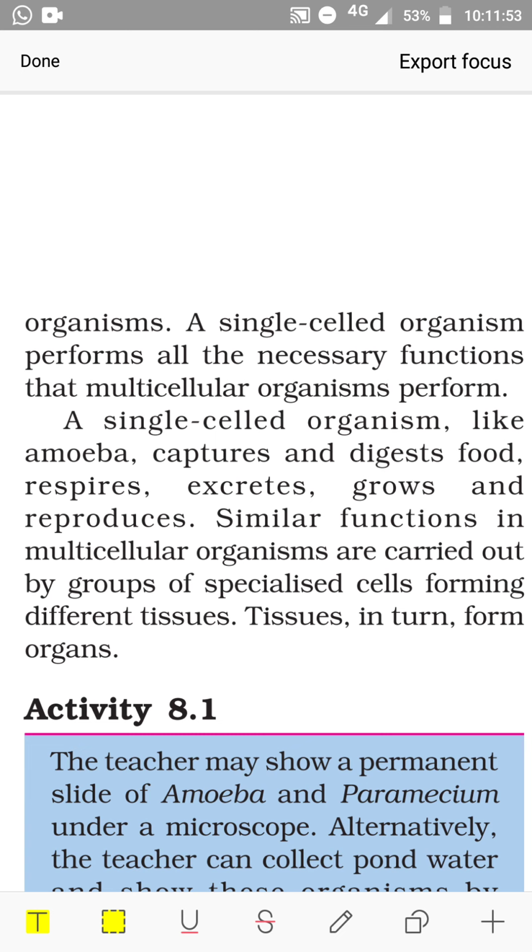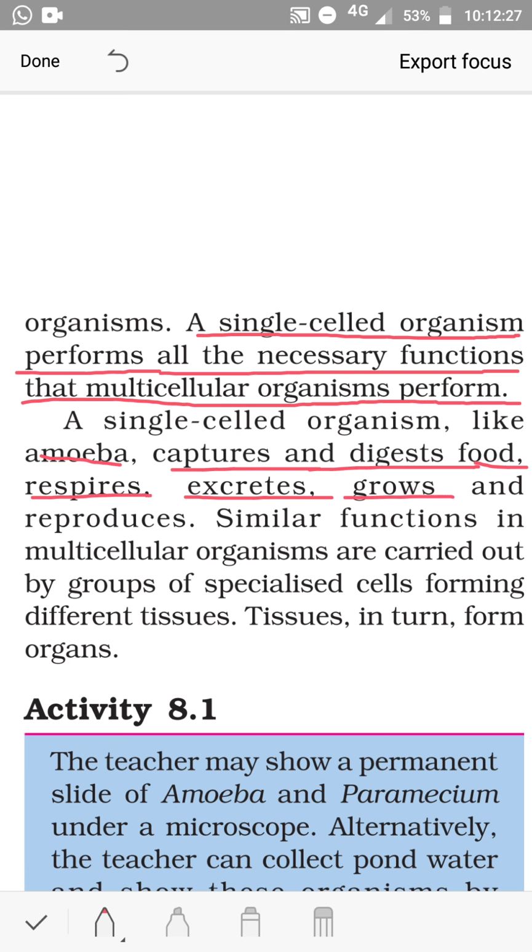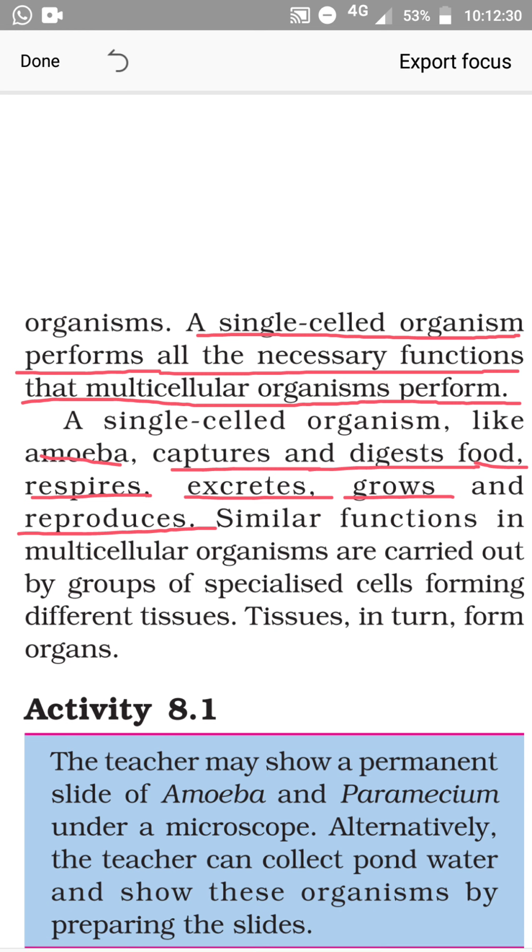A single cell organism like amoeba captures and digests food, respires, excretes, grows, and reproduces. All this is shown in the multicellular organism also.